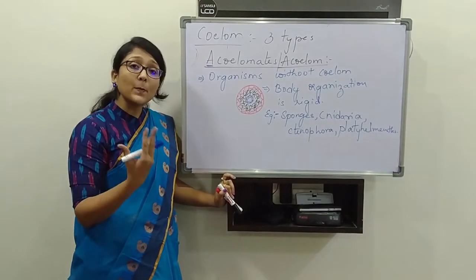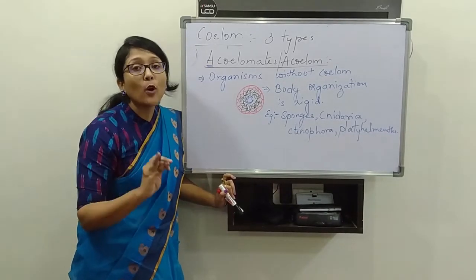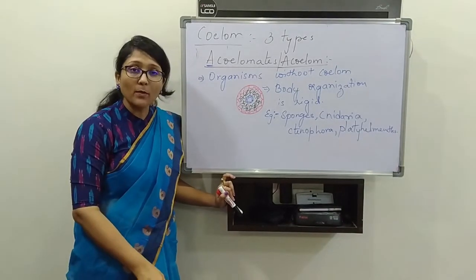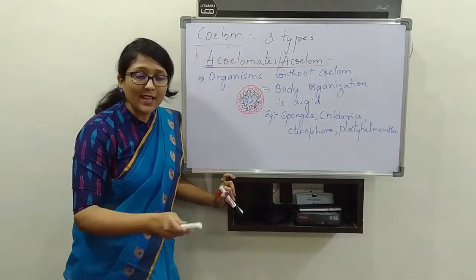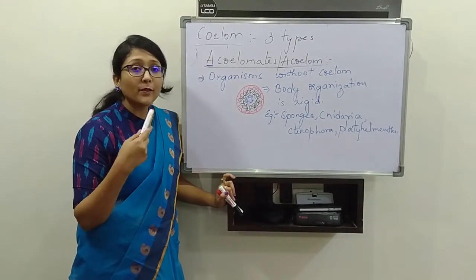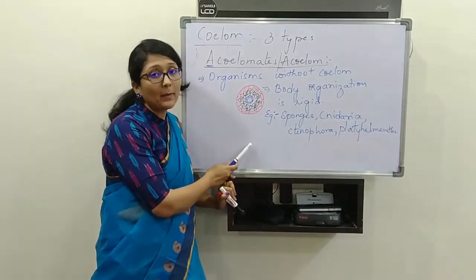So what happened? Even though they have mesoderm, space has not yet formed in this particular type of organisms. Even though organs were formed, the organs were in such a way that they did not require any movement in them. So for that sake, the space was not developed in the Platyhelminthes.